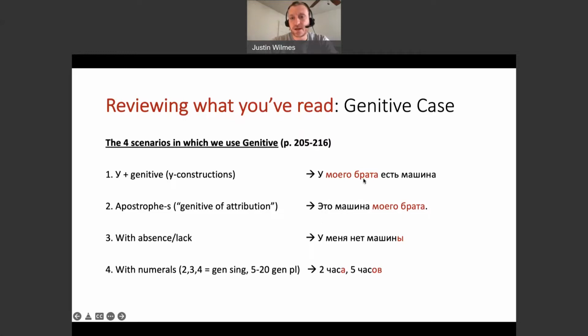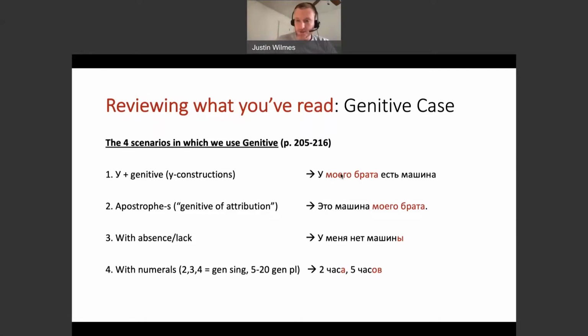My brother has a car. Мой брат goes into the genitive here, so it becomes у моего брата. We've been using this for a long time: у меня, у тебя есть, у них есть, у него есть, у вас есть. All those forms are genitive forms. We were using them without knowing that they were genitive.